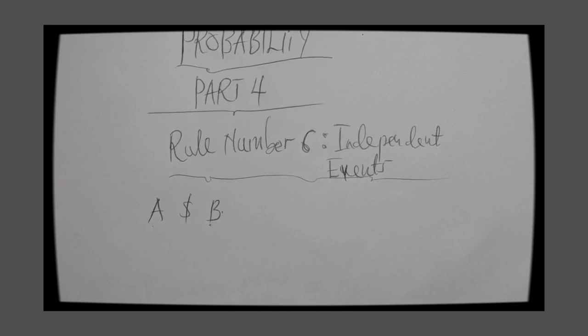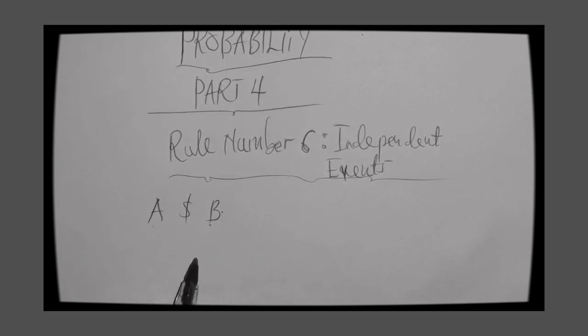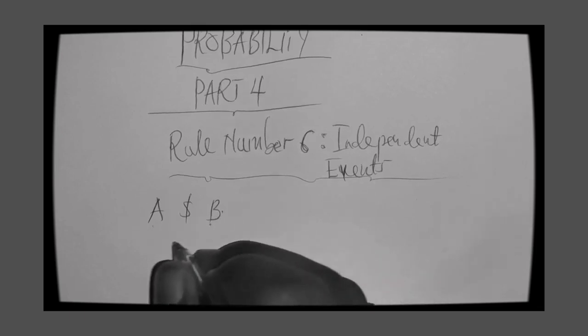Since the occurrence or non-occurrence of A does not have any influence on B, we can say that A and B are independent events, and they can happen at the same time. So if A and B can happen at the same time, then we can denote this by saying